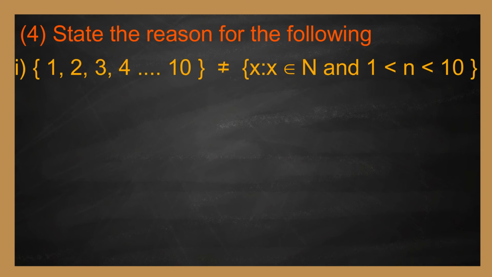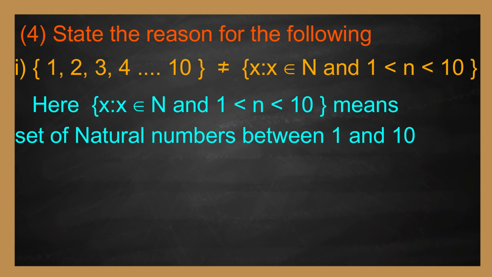Now, fourth one. State the reasons for the following. First one. Set of {1, 2, 3, etc. up to 10} is not equal to the set of x such that x belongs to N and 1 < x < 10. Here, x such that x belongs to N and 1 < x < 10 means the set of natural numbers between 1 and 10.